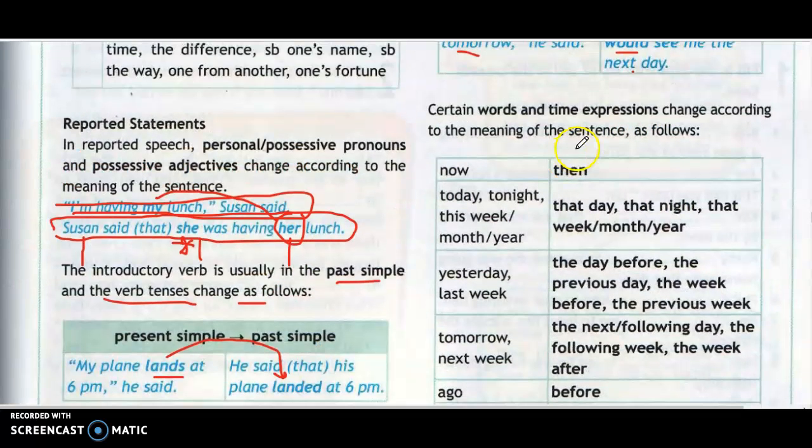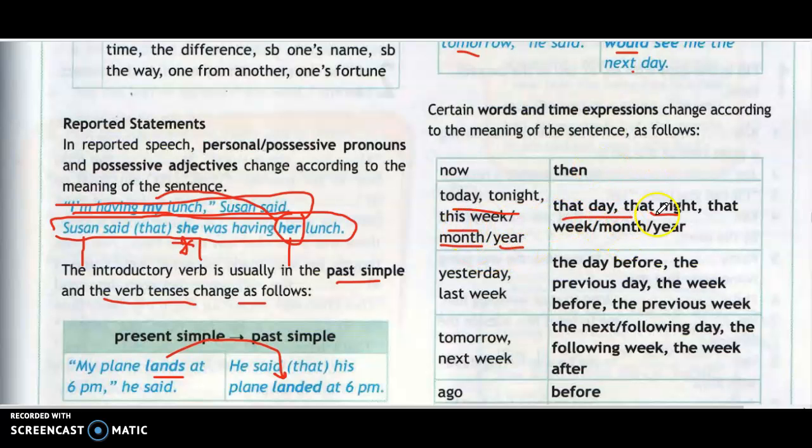Certain words and time expressions change according to the meaning of the sentence as follows. Now will be changed to then, and you can see the other ones here. Today will be changed to that day, and tonight will be changed to that night. This week will be changed to that week, this month to that month, and this year to that year.